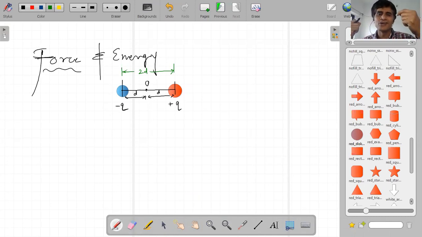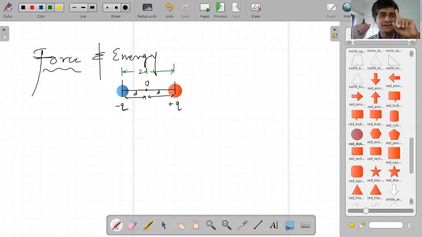If there are 2 similar charges, you will get repulsive force, whether both are positive or both are negative. Suppose one is positive and one is negative, you will get attractive force. Your plane has negative charge, so which type of charge will be attracted towards this plane? Positive.